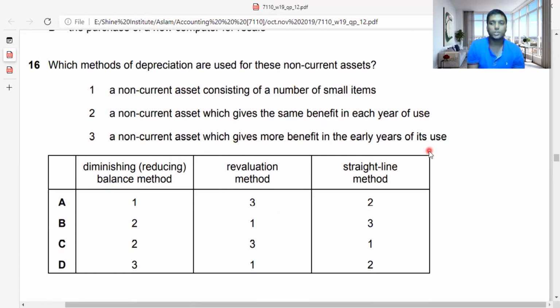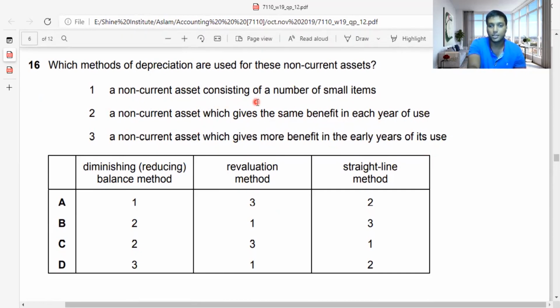To have good knowledge on depreciation, you can refer to my depreciation video. It's just a 46-minute video. I have explained depreciation in and out. It will always be helpful for you in paper 2 and paper 1. So let me come back to the point: a non-current asset consisting of a number of small items. Small items we depreciate under the revaluation method. So answer one comes under revaluation.